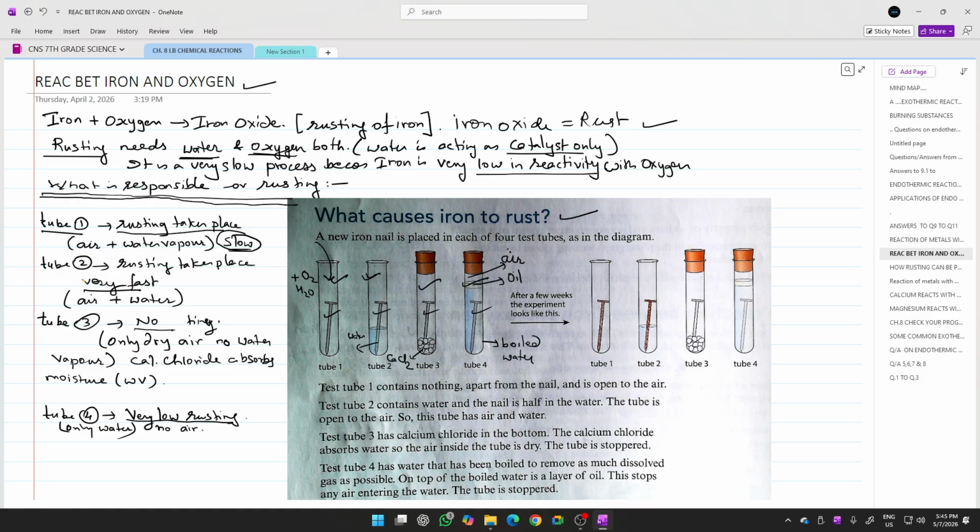So rusting is almost impossible, so it is not happening. Rusting will not take place because only dry air is there. There is no water vapor, and calcium chloride has already absorbed all the water vapor.